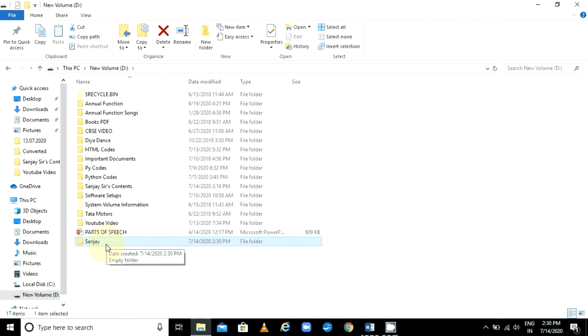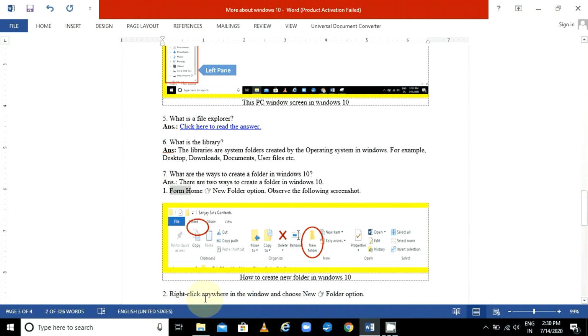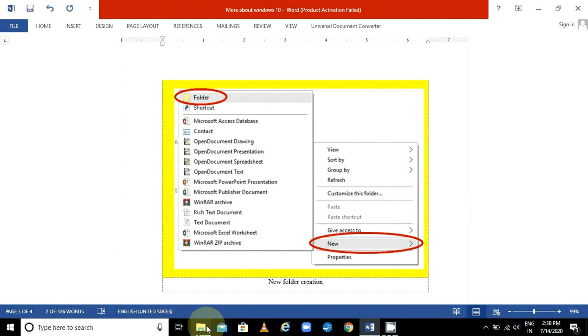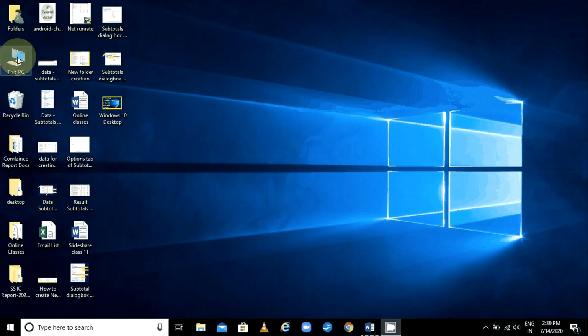Another way is to right click anywhere in the window and choose New, then Folder option. The screenshot is also attached here. Similarly, go to This PC icon first, open that, then the D drive.